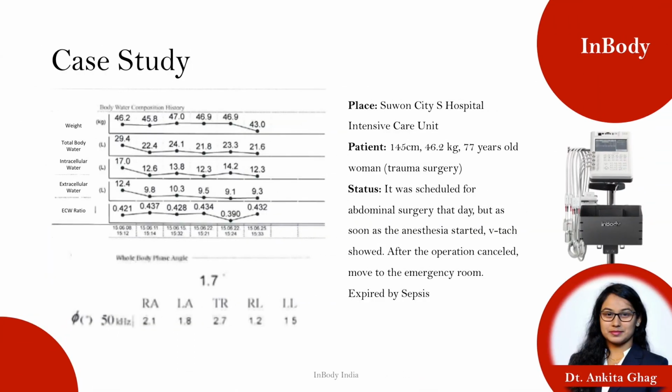This patient was a 77-year-old woman, 145 centimeters in height and 46.2 kgs in weight. She was posted for a surgery. Can you see her phase angle is really low, and also her water levels were very fluctuating on the higher side. She was in the surgery room, but somehow complications developed, so she was again transferred back to the emergency room. There she expired because of sepsis.